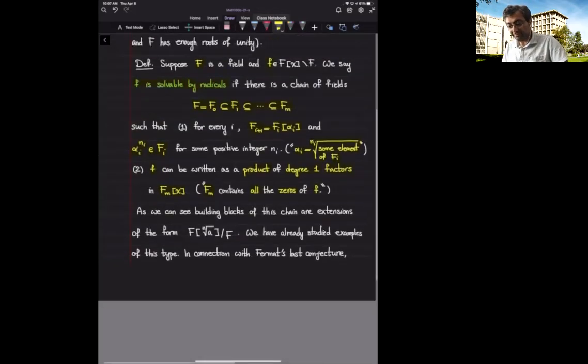Okay, so that's the definition of a polynomial being solvable by radicals. Because of this, we call such a field extension a radical extension. So if I have this chain of fields, we say that F_m over F is a radical extension.